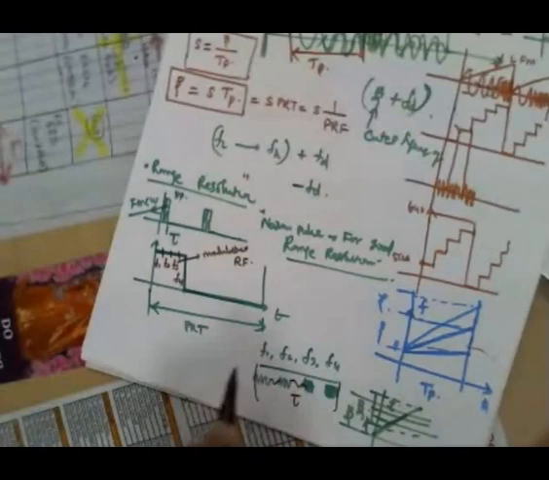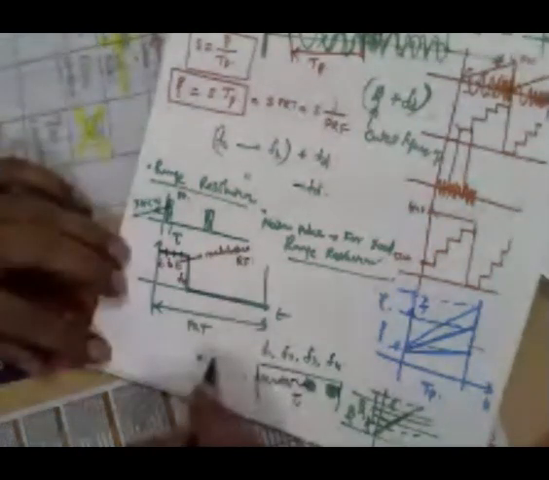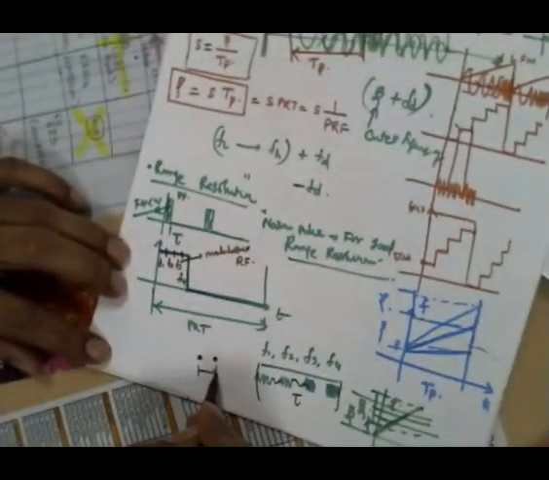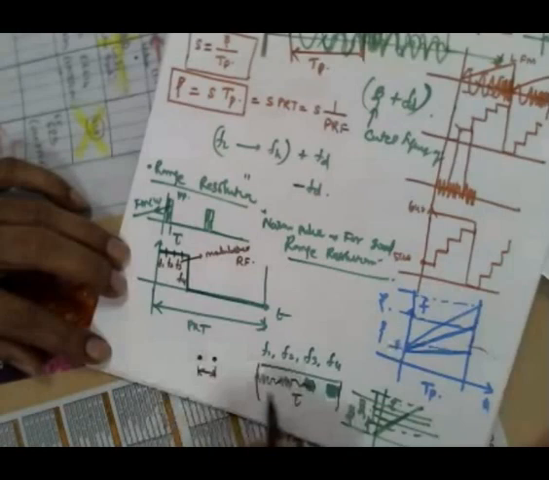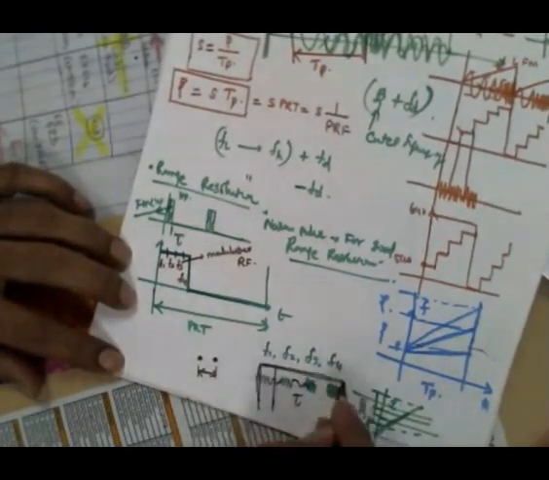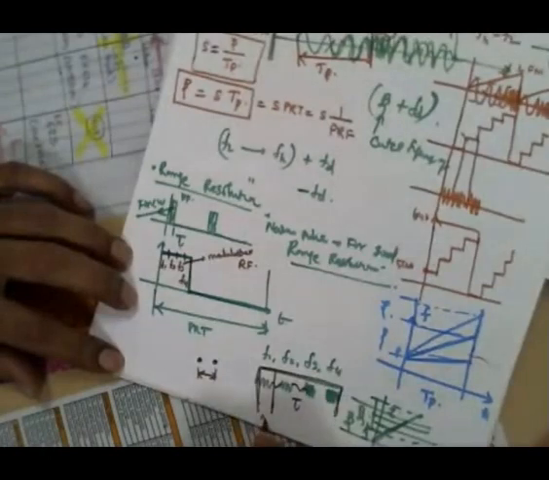One target is somewhere here, another target is somewhere here. The gap between this target and this target must be only the duration of this F1 frequency. This is the tau, and this you call del tau.